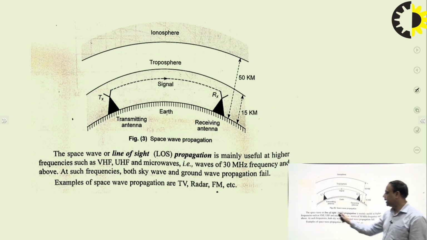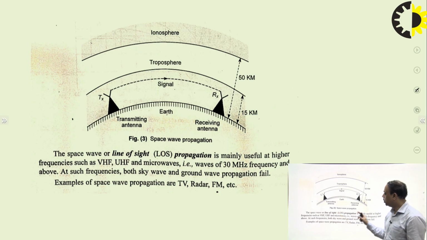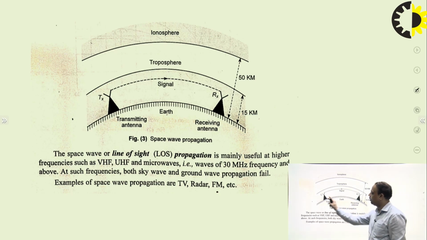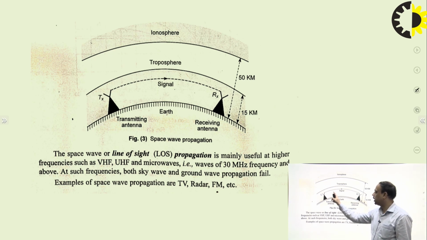There is one thing, that is line of sight. The line of sight is nothing but if a transmitting antenna is in the visible range of the receiving antenna, then this range is known as line of sight range. Due to the curvature of the earth, if the transmitting and receiving antennas go further far, then the direct line of sight is obstructed by the curve of the earth.